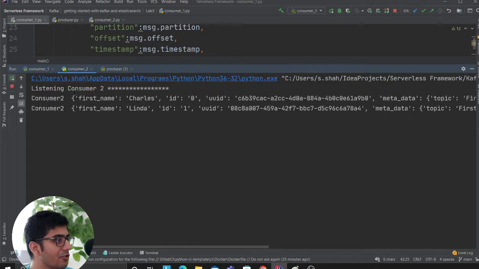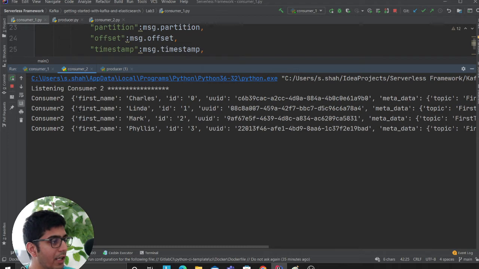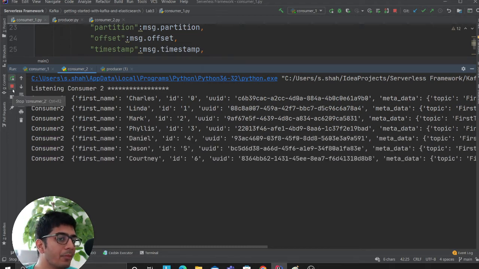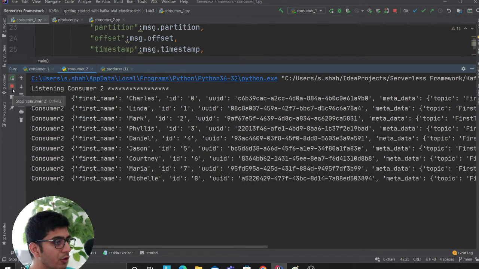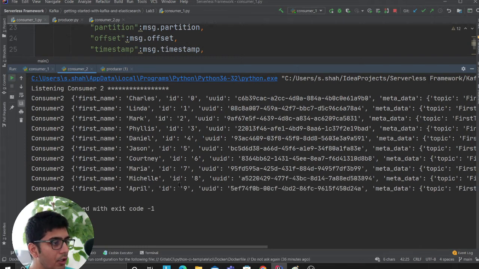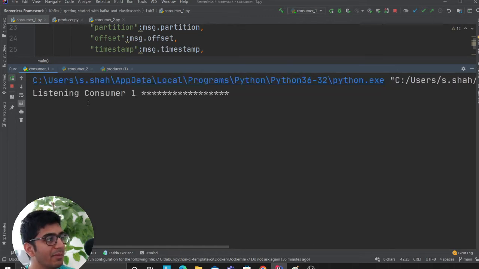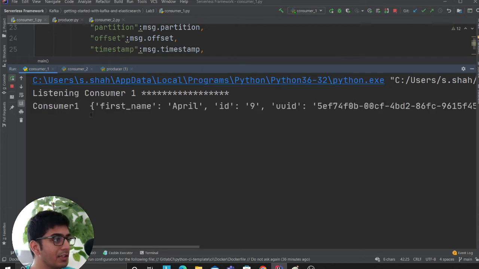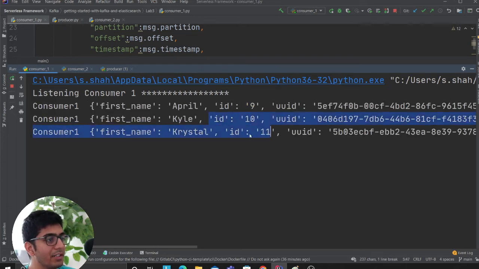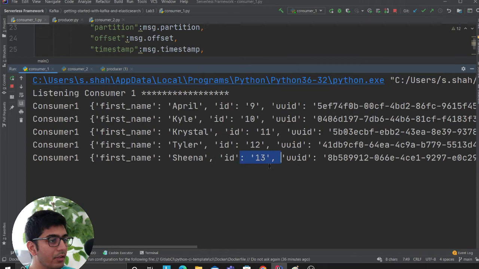I'm assuming consumer 2. Now what I'm going to do is purposely terminate this in between. So, ready, 1, 2, 3, stop. I stopped the consumer at around 8 or 9 messages. Consumer 1 should automatically pick up my messages from that point onwards. This is very, very important for us to understand. As you can see, guys, 9, 10, 11, 12, 13.